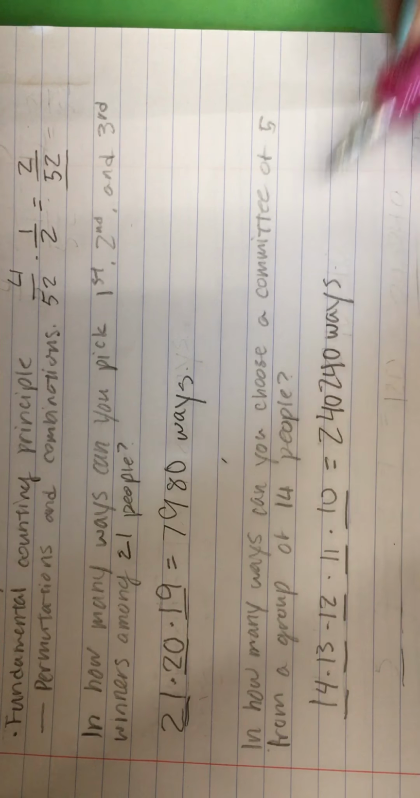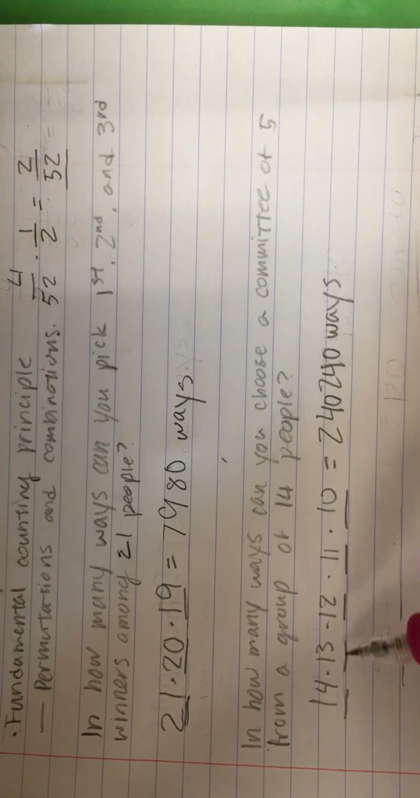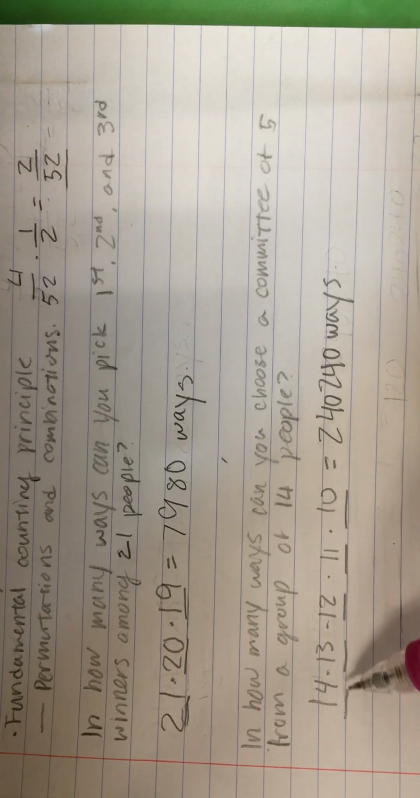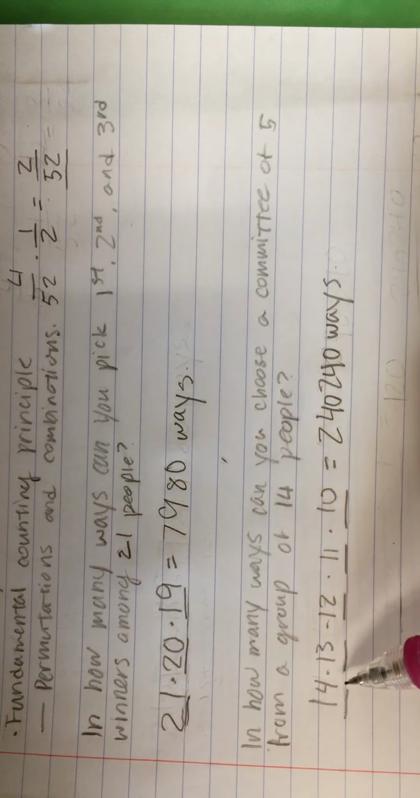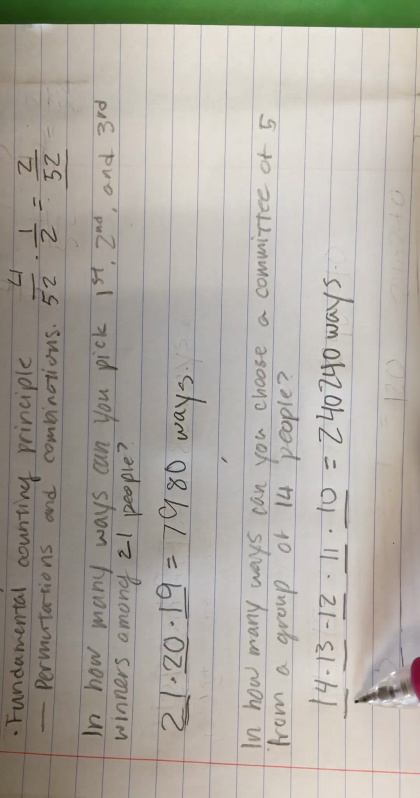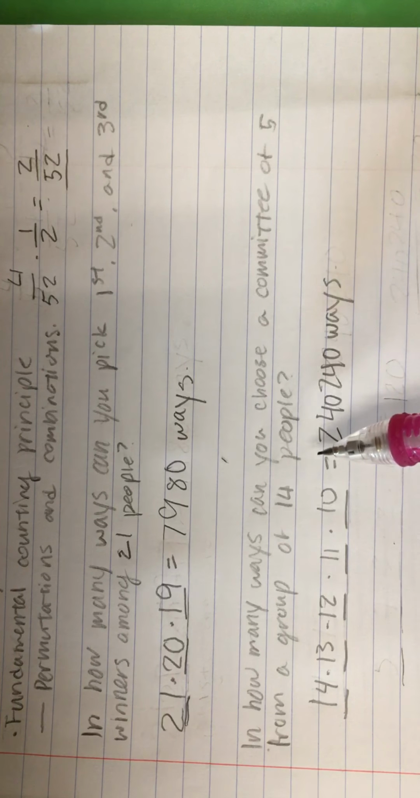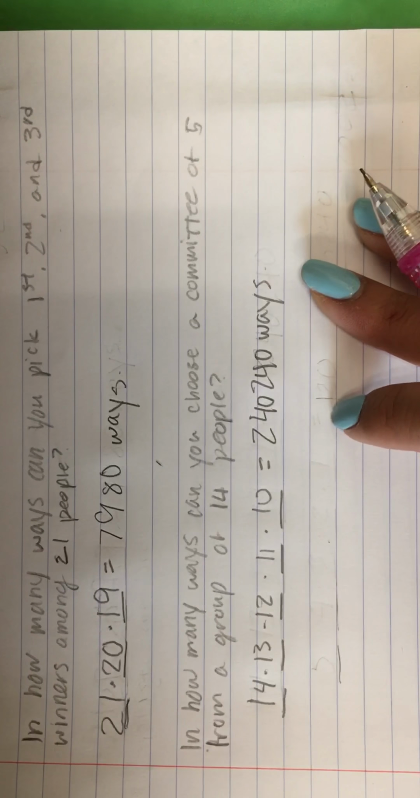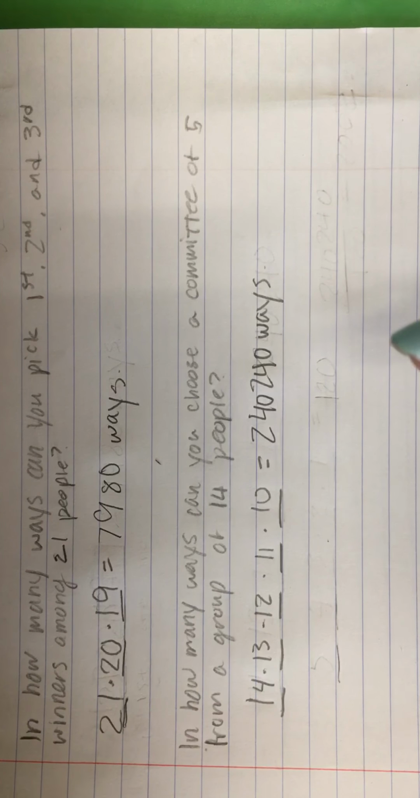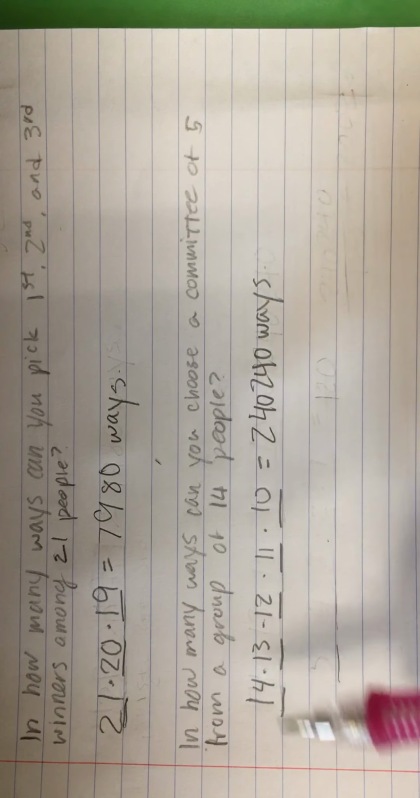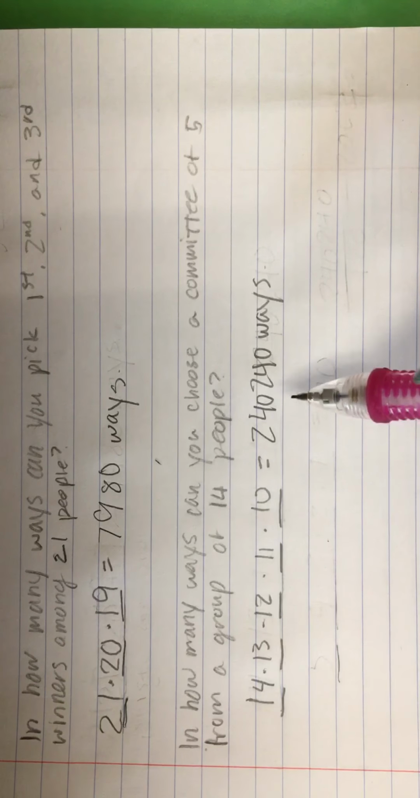But the way we calculated this, order does matter. It was as if we were picking first, second, third, fourth, and fifth. But that's not true because it's a committee of 5 and it doesn't matter in which order we pick them in. So we have to account for the overcounting that we did by dividing by the number of ways that we can arrange these 5 people.